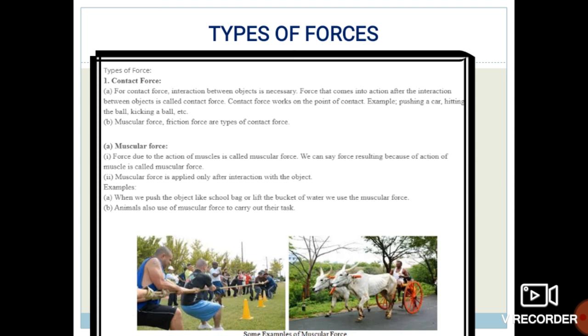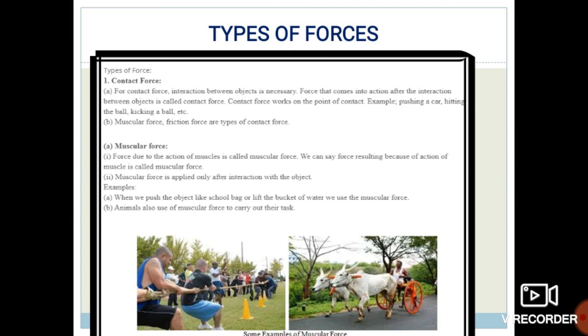There are mainly two types of forces: contact forces and non-contact forces. So what are contact forces? Contact forces means whenever two objects are in contact with each other, at that time force is applied. And non-contact means though the two objects are not in contact with each other, force is still applied over there.